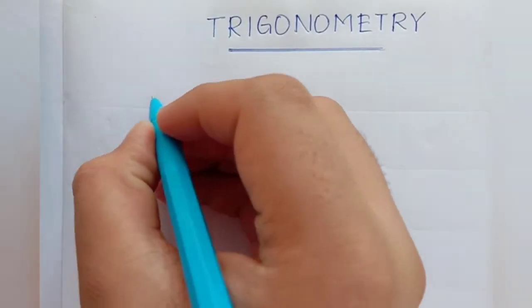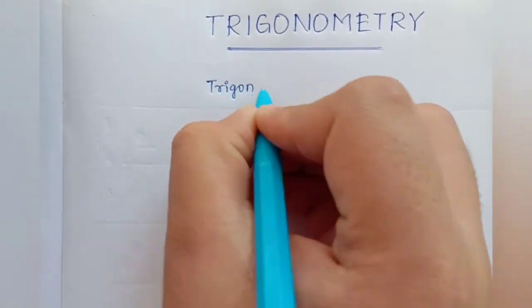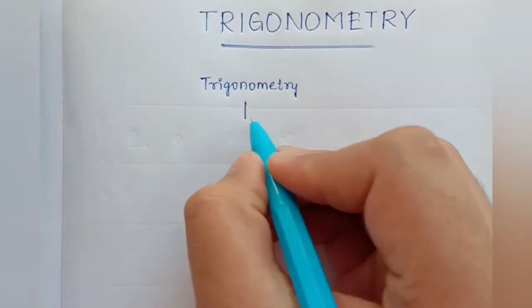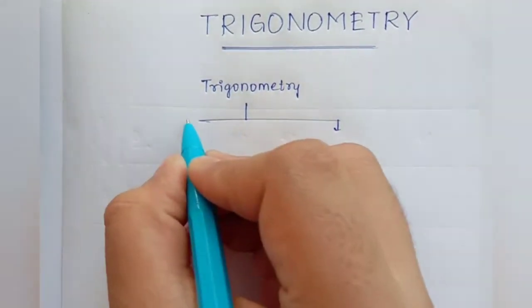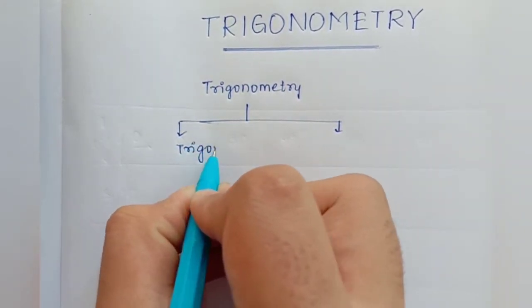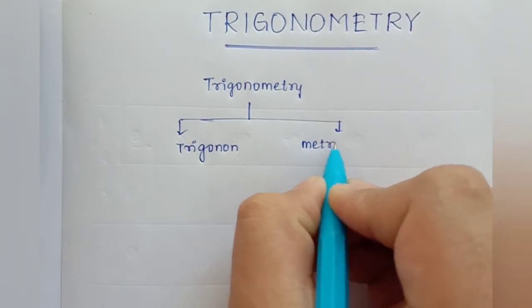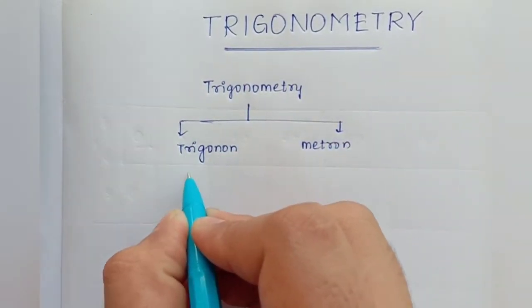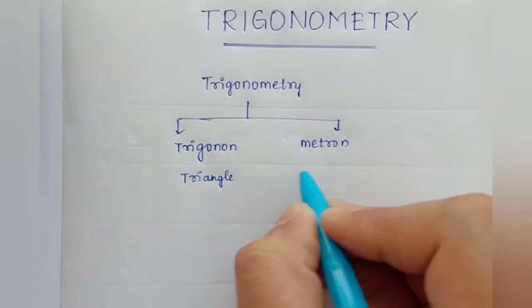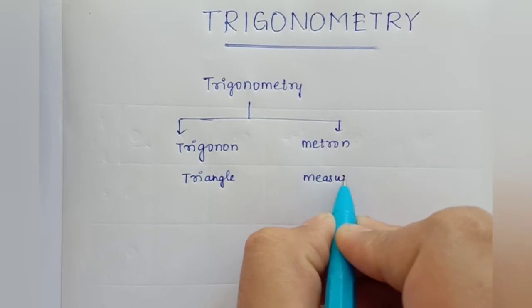The word trigonometry is taken from the Latin language. The first word is trigonon, which means triangle, and the second word is metron, which means measure.